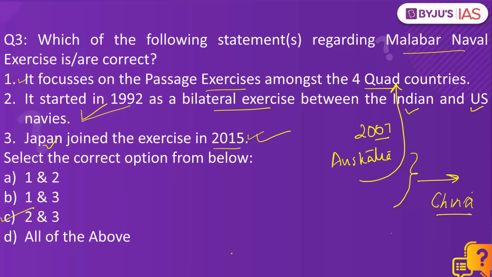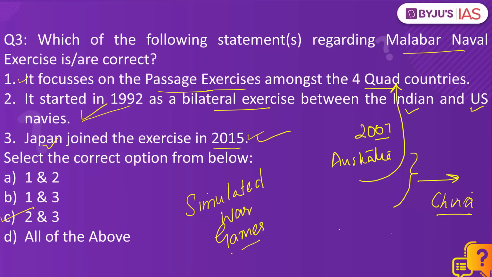This Malabar exercise is different as it involves simulated war games. That means these four countries come together in this exercise and perform these simulated war games as if they are in the real war. These passage exercises are different. Passage exercises are just to ensure the cooperation between the navies.